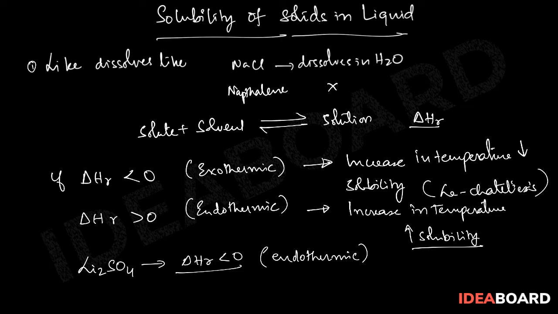As a consequence, with increase in temperature, the solubility will surely decrease. So these are some of the exceptions. You will find many in books. And in general, NaCl, KNO3, NaNO3, all these are going to be endothermic in nature. So with increase in temperature, their solubility increases. So this is about the first factor which affects the solubility, that is temperature.